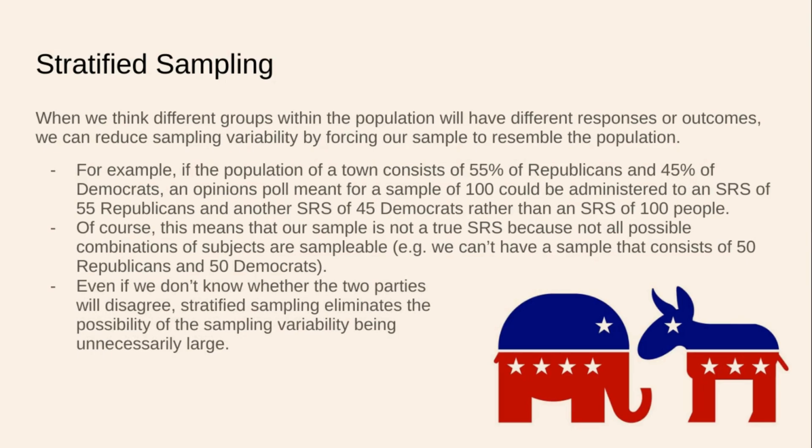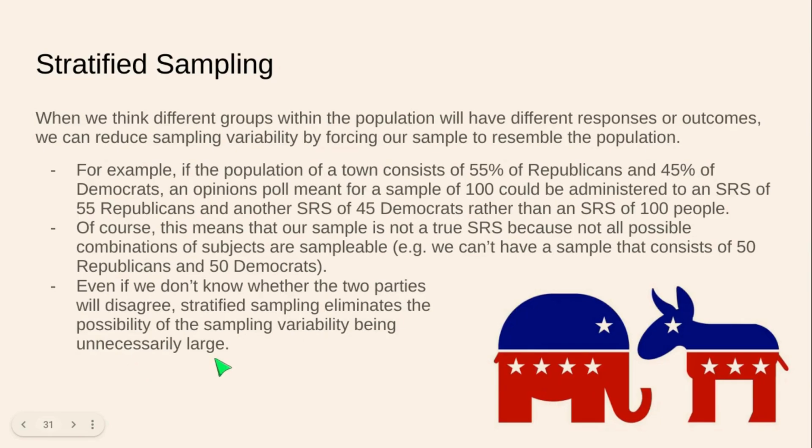However, a stratified sampling technique is actually debatably better than a simple random sample in this particular case, because even if we don't know whether the two parties will disagree, stratified sampling eliminates the possibility of sampling variability being unnecessarily large.